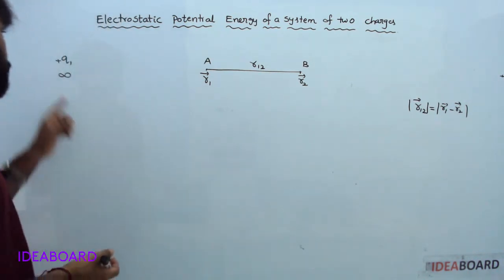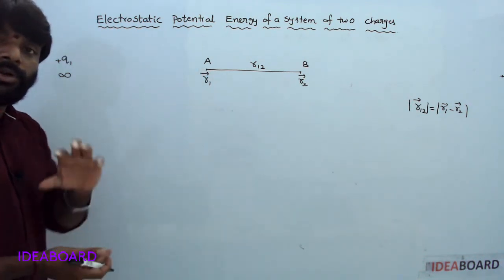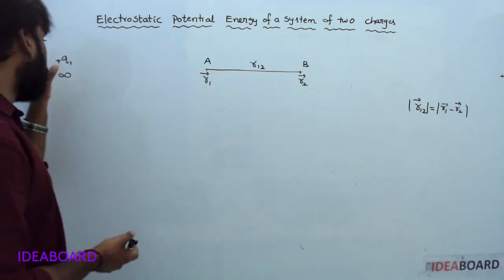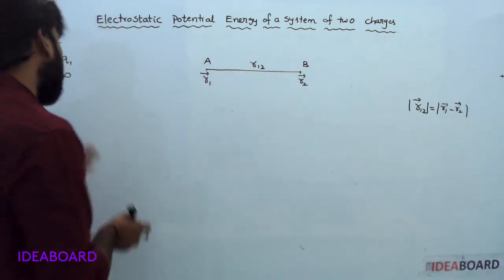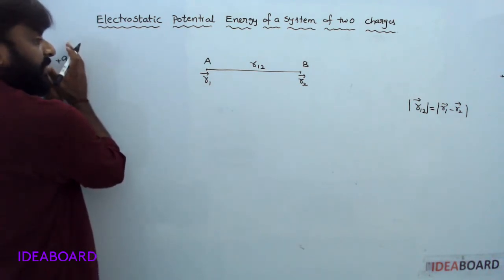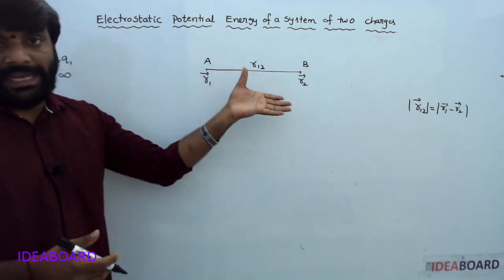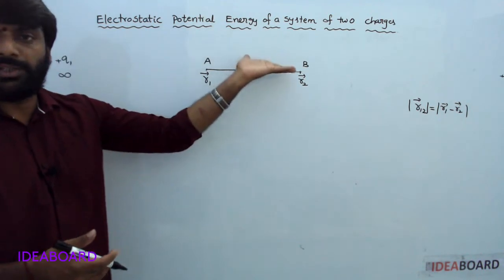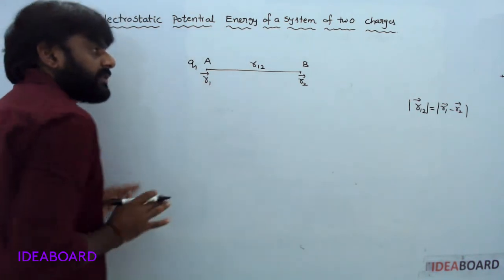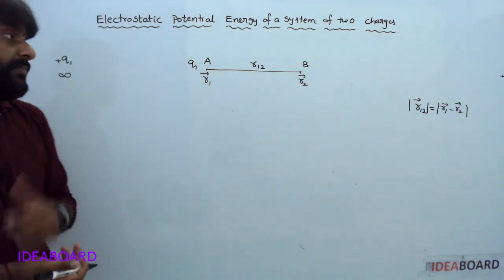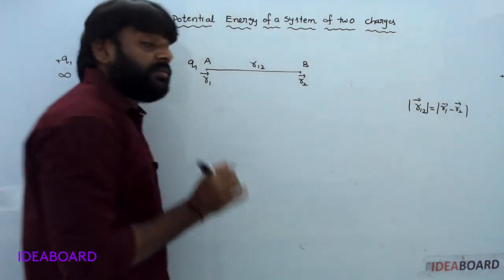Now, Q1 charge is brought from infinity to point A. For this purpose, no work is needed. Why? Because there is no external field opposing this Q1 charge. To bring Q1 from infinity to A, no work is required, because here there is no external field. So Q1 is placed here with no work done. Understood?